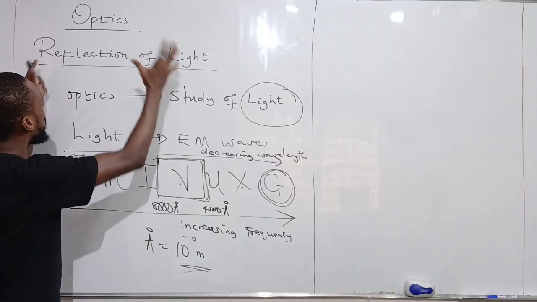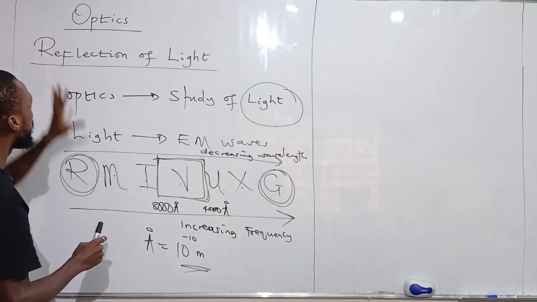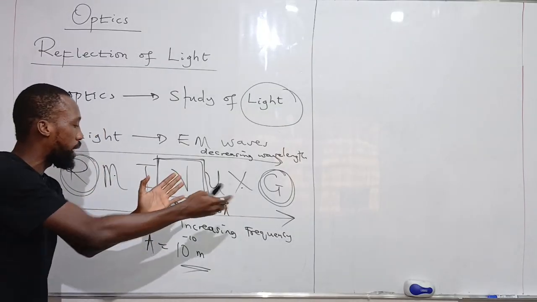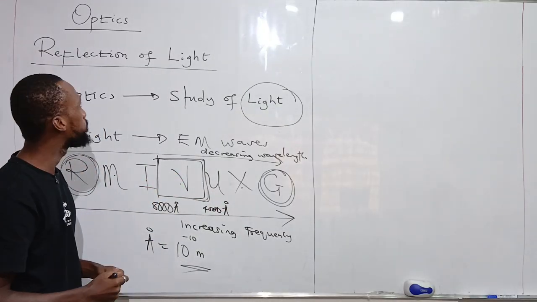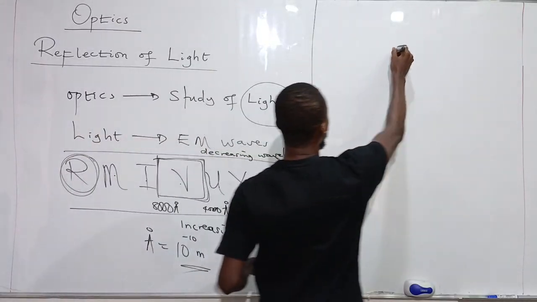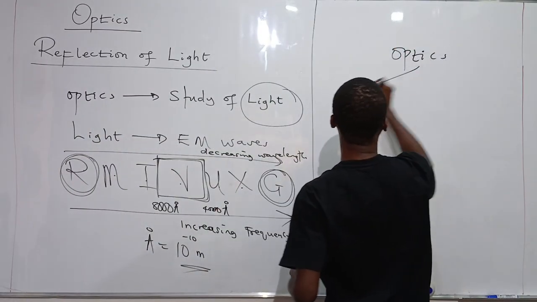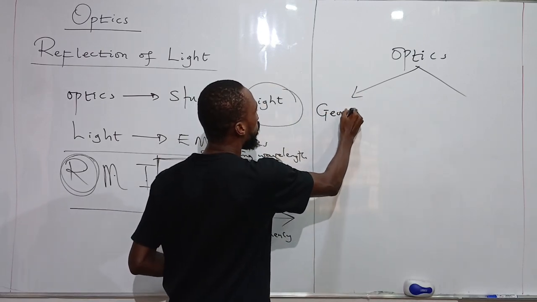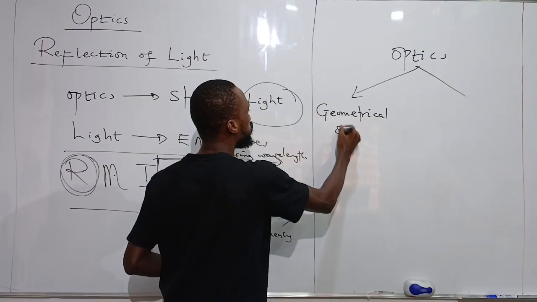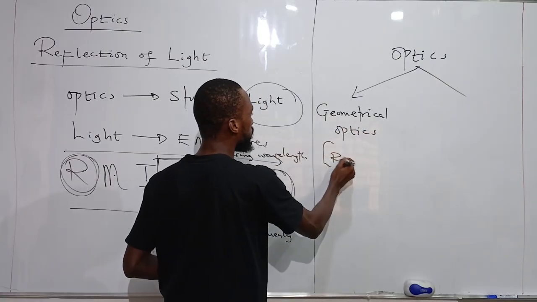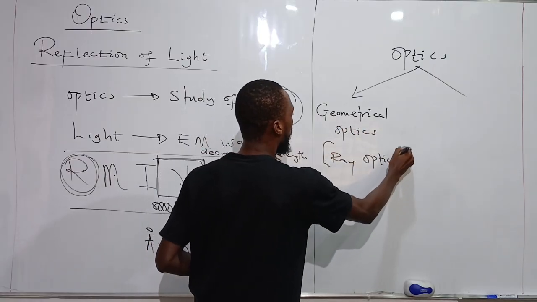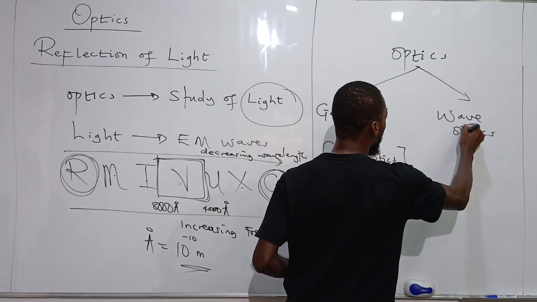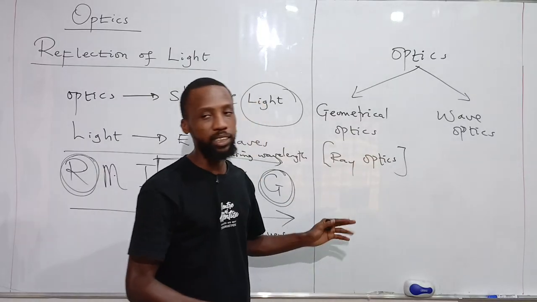So that is what we are studying in optics. That is what optics is all about. It is a study of light, and the light we are talking about is this region of the electromagnetic spectrum that the human eye can see. Now, in the concept of optics, we have two categories. We can talk about optics in terms of geometrical optics, which is also called ray optics, and we have wave optics. So we can study light in two ways, in terms of the rays and in terms of the waves.